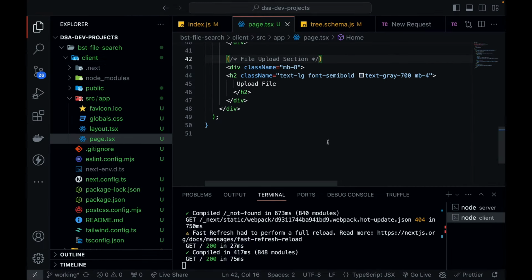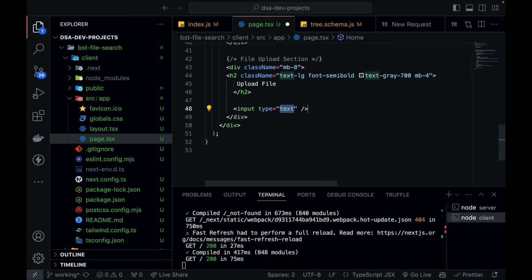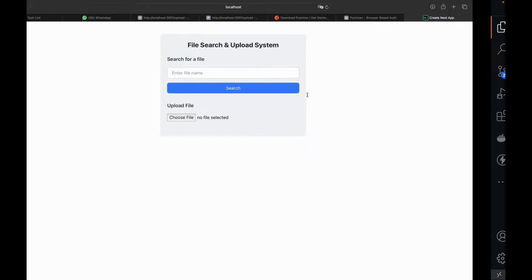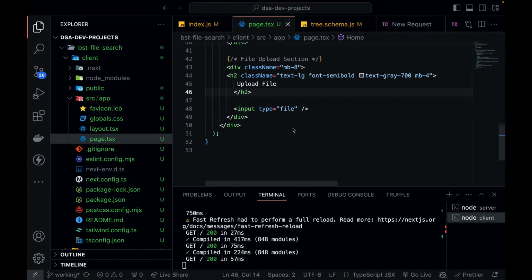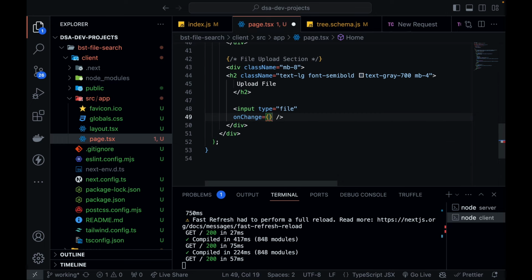Okay. Now again, this is going to be an input, but this time the input type will not be text, it will be file, so that I can start picking it up. You can see the upload button is over here. Okay, so input type will be file, and again onChange. What happens when I pick a new file?